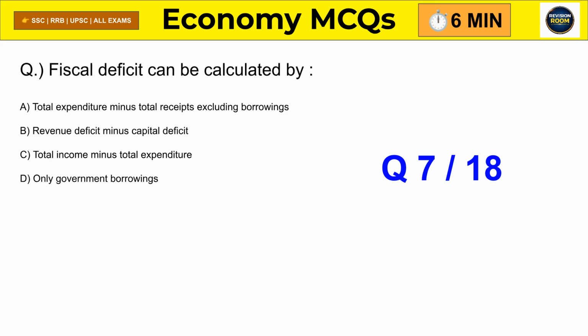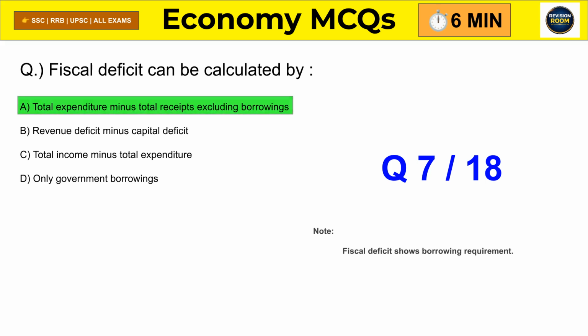Question 7. Fiscal deficit refers to what? Correct answer is total expenditure minus total receipts excluding borrowings. Because it shows how much the government needs to borrow.